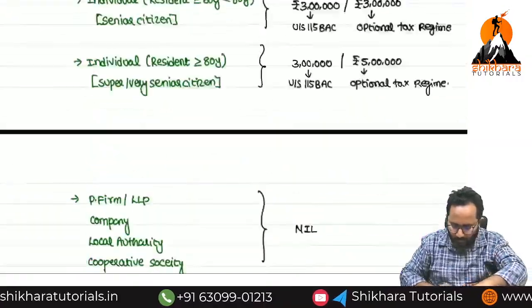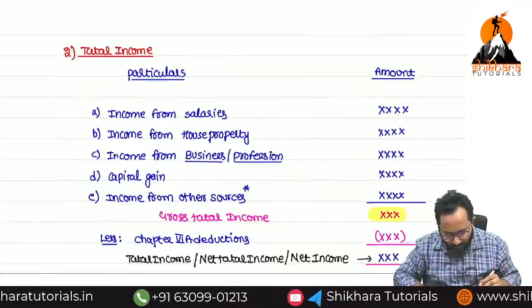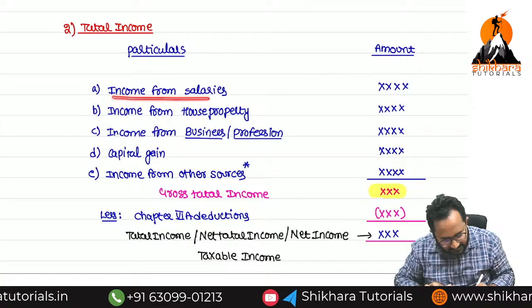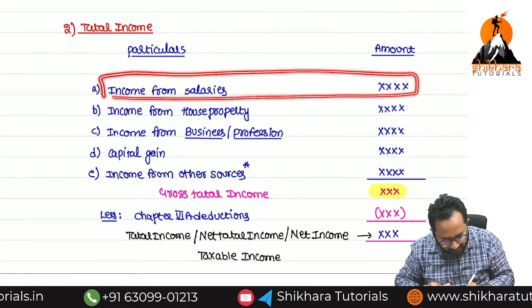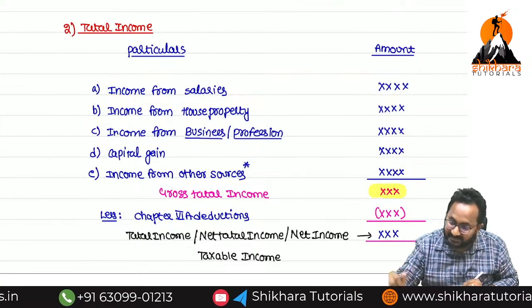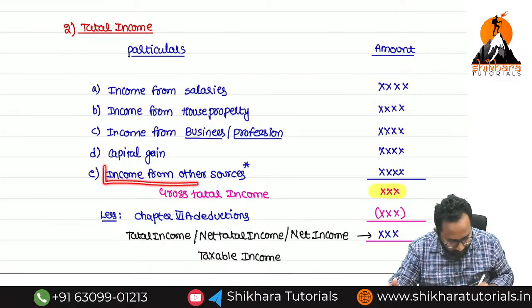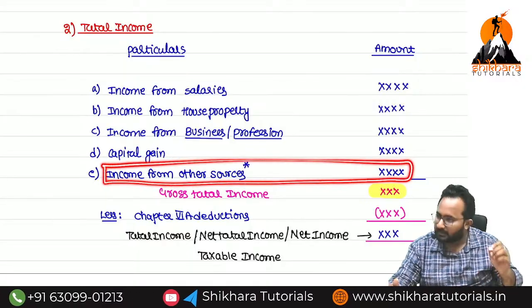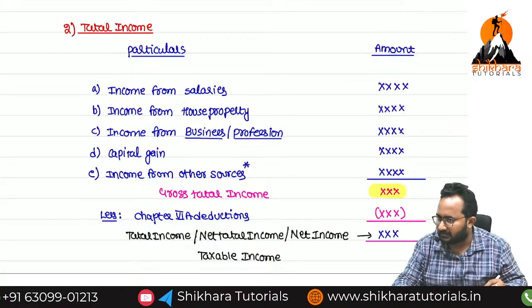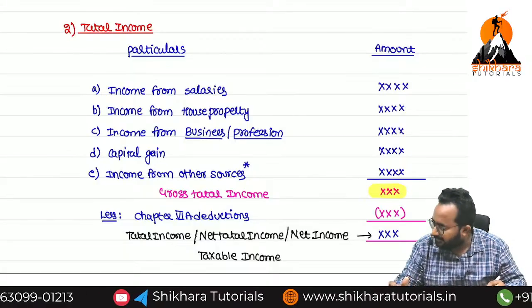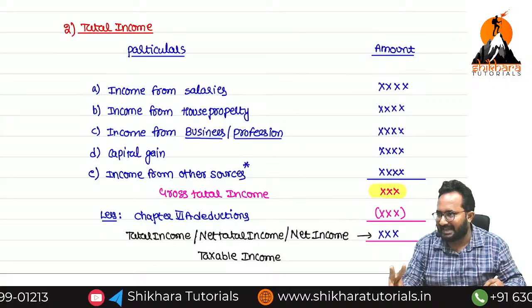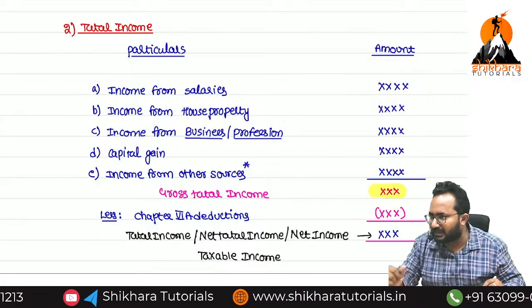Now please let me know, salary falls under which head, ma? Income from salaries. Lottery amount falls under which head, ma? Income from other sources. Now I want to know one thing. Can I give the same tax treatment for these two incomes?